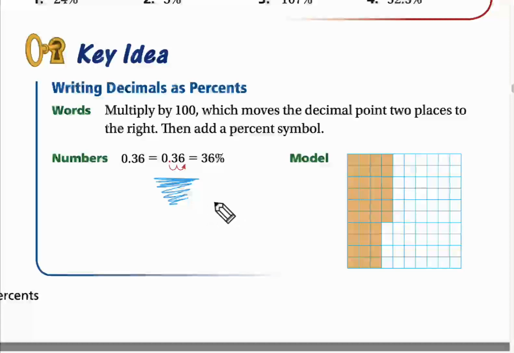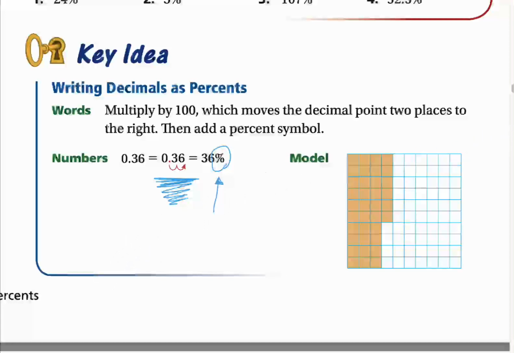Two digits, because we are multiplying by 100. When you convert a decimal to a percent, you multiply by 100, which means you move the point to the right 2 digits. And do not forget to put the percent sign.